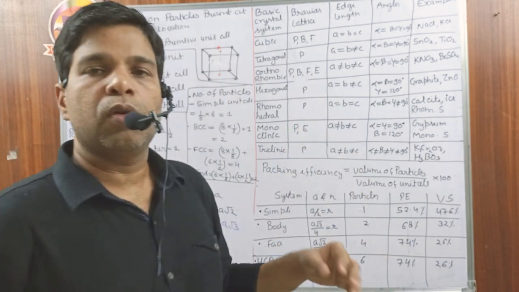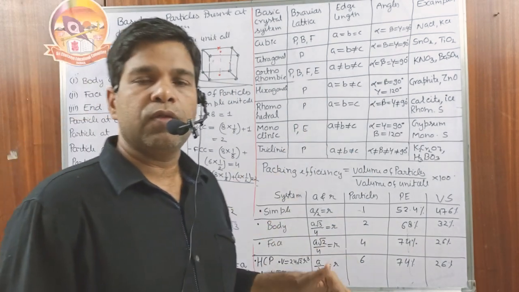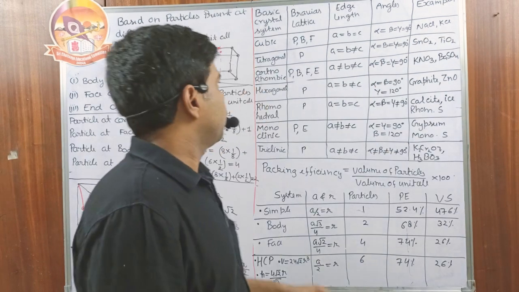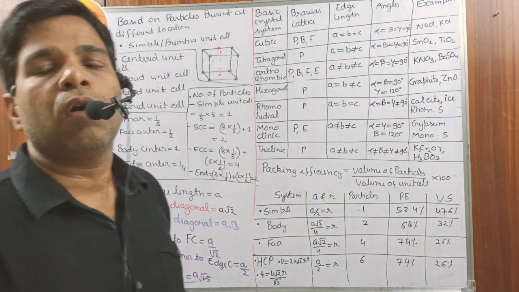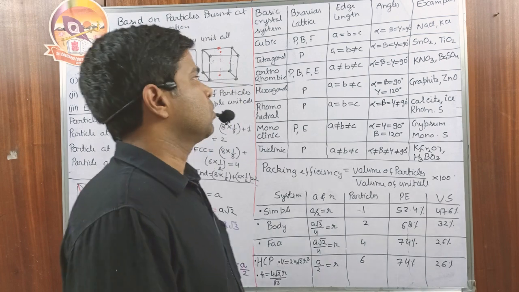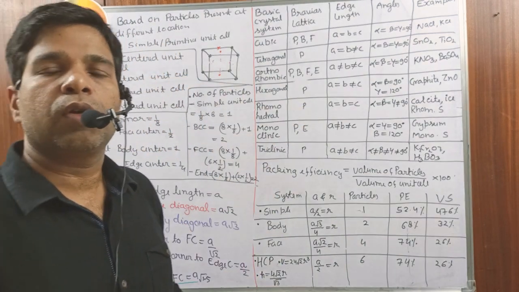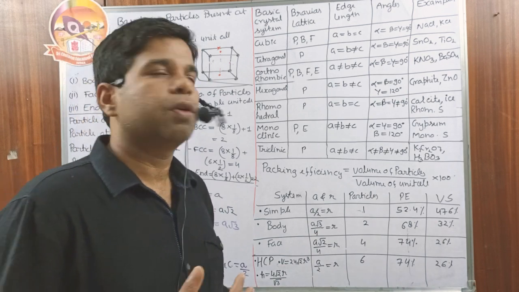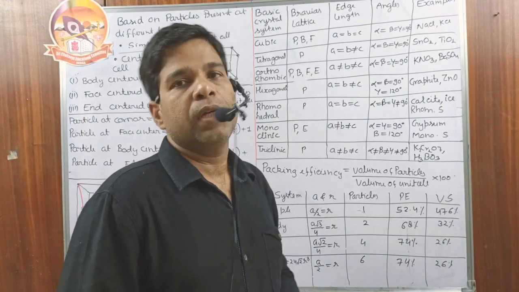Edge length a is equal to b is not equal to c. Alpha is equal to beta is equal to gamma is equal to 90. Examples are SnO2 and TiO2. In the orthorhombic, all 4 types of unit cell are possible. Edge length a is not equal to b, not equal to c. Alpha is equal to beta is equal to gamma is equal to 90. Examples are KNO3 and BaSO4.